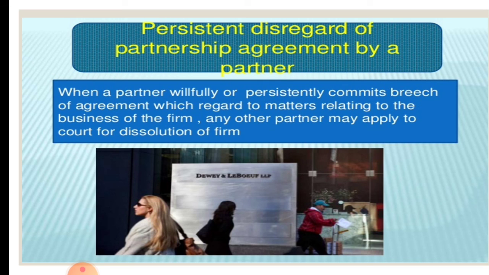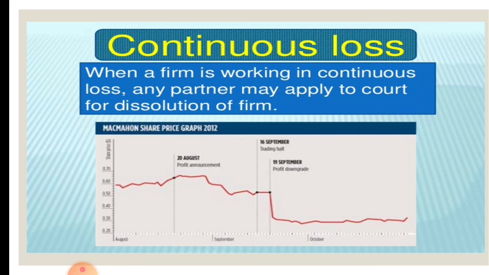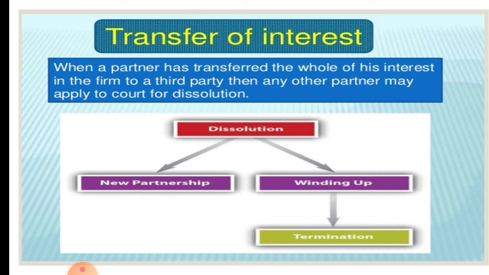Persistent disregard of partnership agreement by a partner. When a partner willfully or persistently commits breach of agreement, breach means just going against the agreement, with regard to matters relating to the business of the firm, any other partner may apply to the court for dissolution of the firm. Then continuous loss. Where a firm is working in continuous loss, any partner may apply to the court for dissolution of the firm. And transfer of interest. When a partner has transferred the whole of his interest in the firm to a third party, then any other partner may apply to the court for dissolution.